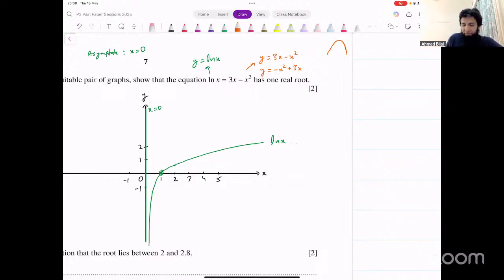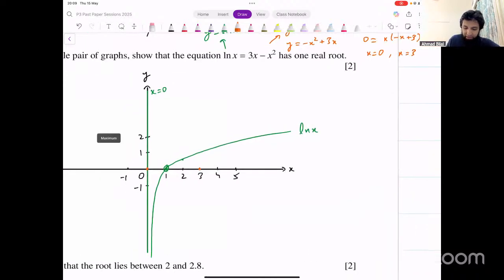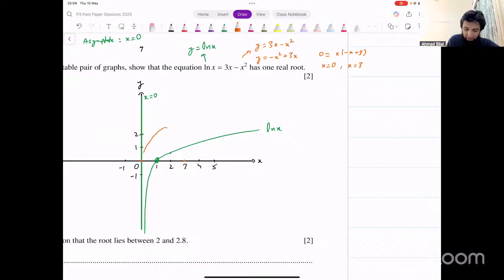In this case, finding x-intercepts is quite straightforward. So you can do that quickly. You'll say 0 equals, take x common outside, x times (minus x plus 3). One x-intercept is at 0, the other is at 3. So the graph is going to cut the x-axis at 0 and at 3. The maximum point is going to be exactly in the middle. So you can draw a graph that looks like this. If you want, you can find the maximum value as well. Although it's not necessary for 2 marks, you'll just draw a graph like this such that the maximum point is at 1.5, exactly in the middle of the x-intercepts. And the graph looks something like this. That's the quadratic graph.